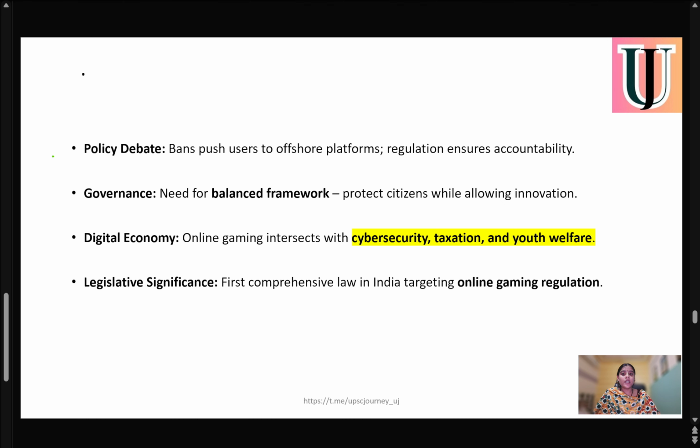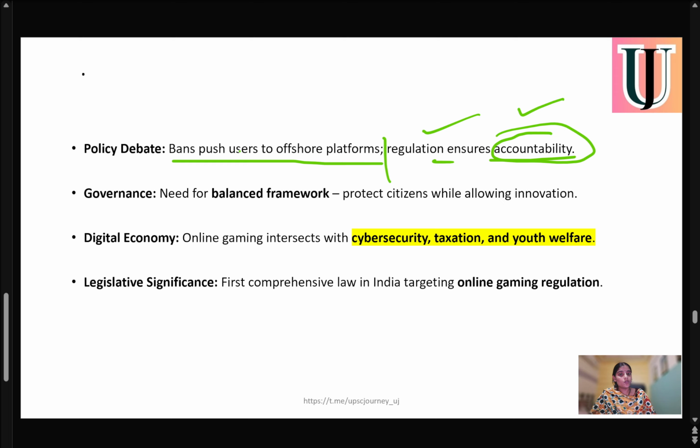And if we talk about how a ban pushes users to offshore platforms, we all know that if there is a complete ban, users will shift to illegal platforms, and regulation ensures accountability. If we have a regulation, then we will have accountability. So this is the difference: if we do a complete ban, there will be a shift toward illegal offshore platforms, but if we do a regulation, there will be accountability.